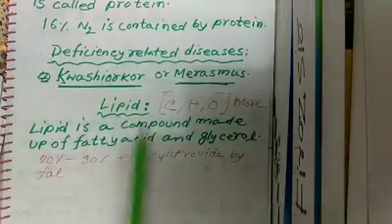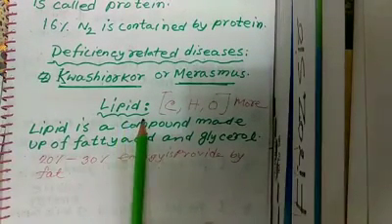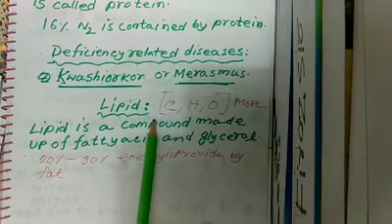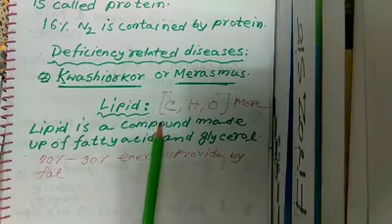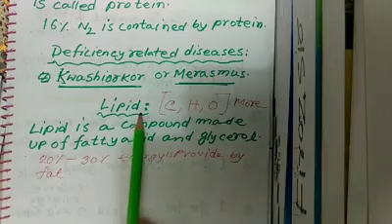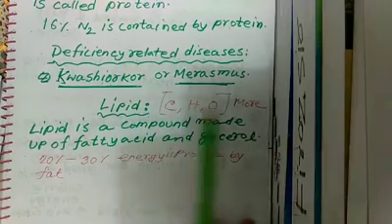Now another point, lipid. What is lipid? It is also called an energy producing ingredient. It contains more carbon and hydrogen.